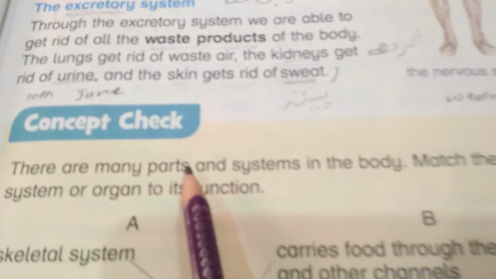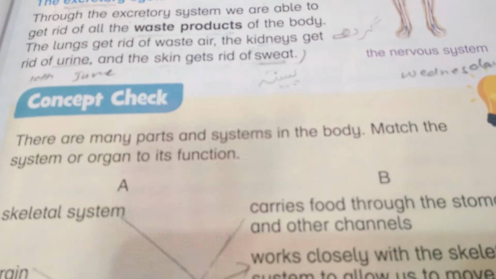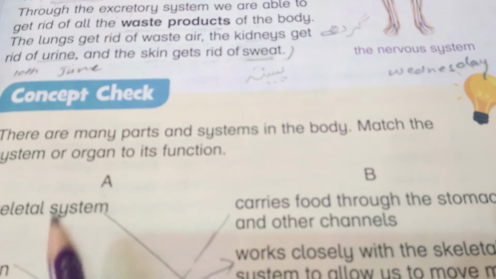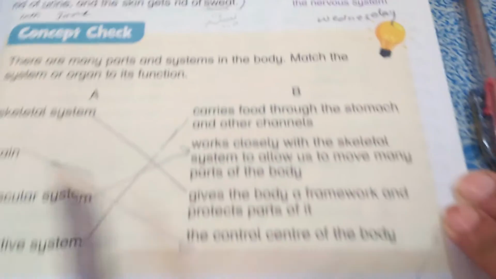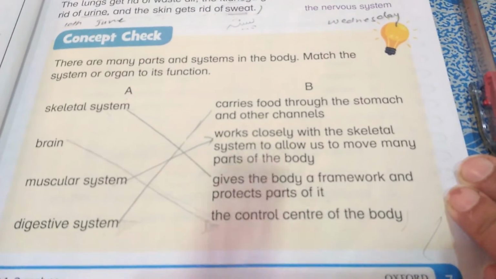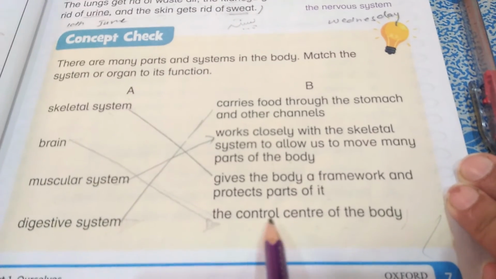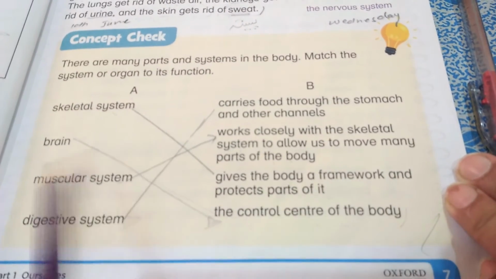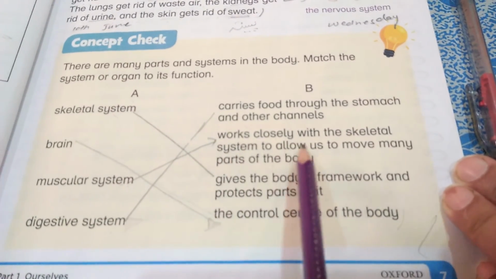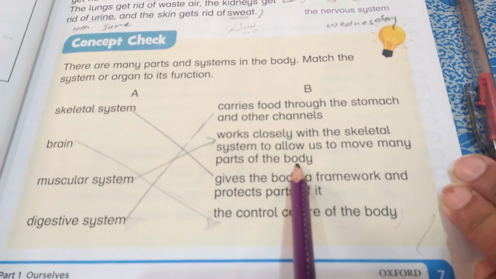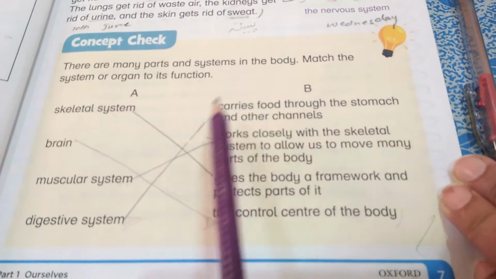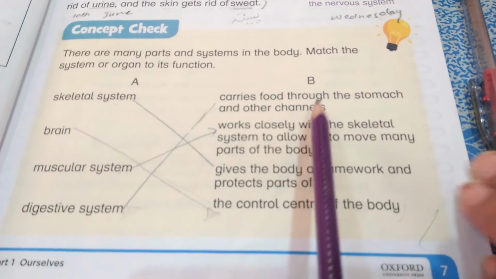Concept check. There are many parts and systems in the body. Match the system or organ to its function. Column A, column B. Match करना है. Skeletal system gives the body a framework and protects part of it. Brain match करेंगे the control center of the body. Muscular system works closely with the skeletal system to allow us to move many parts of the body. Digestive system carries food through the stomach and other channels.